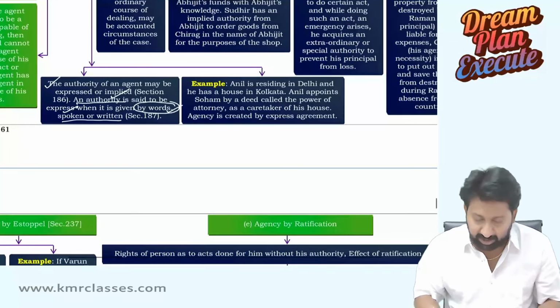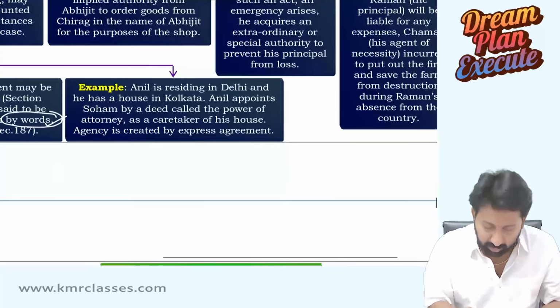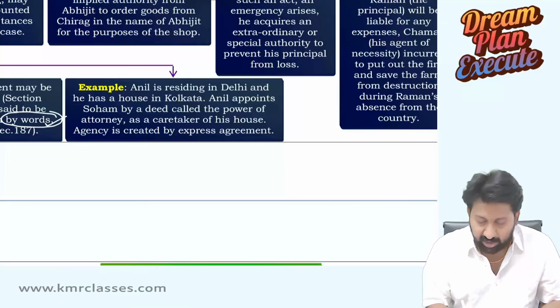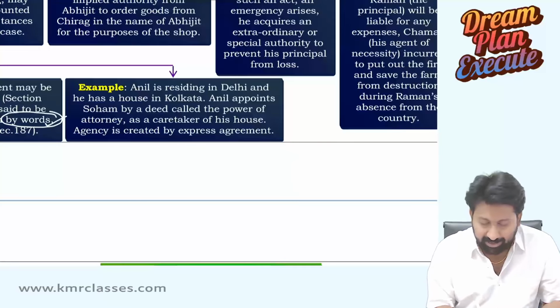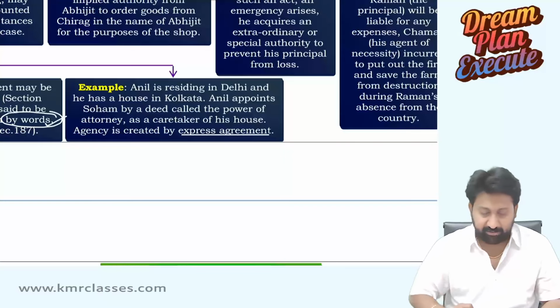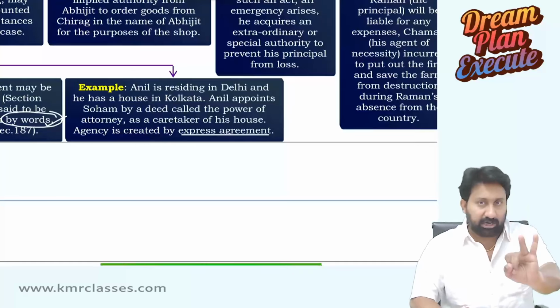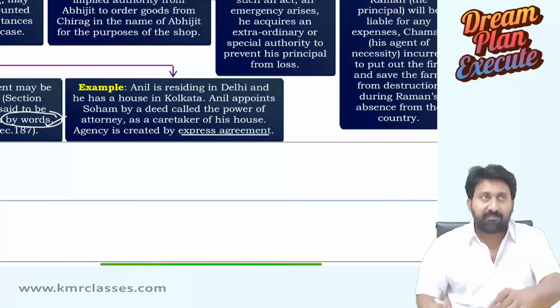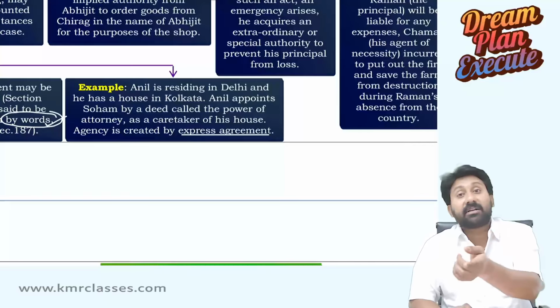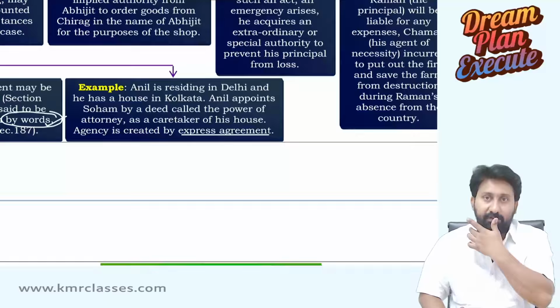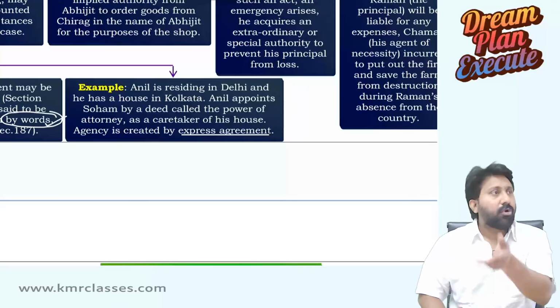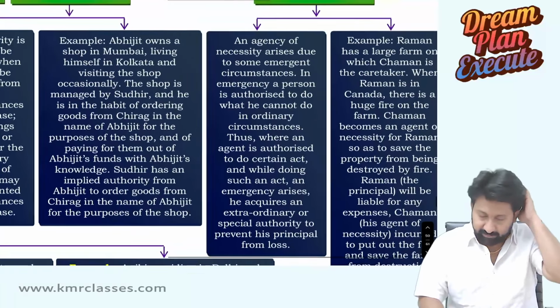Okay. Example I have given you. Anil is residing in Delhi and he has a house in Kolkata. Anil appoints Soham by deed called power of attorney as a caretaker of his house. Agency is created by express agreement. See, Anil has a house in Delhi and Kolkata. Kolkata house is vacant. Someone has to take care. I appointed one person to take care of that on my behalf. Normally, I have to take care. I am appointing you. You are an agent now. Express authority.